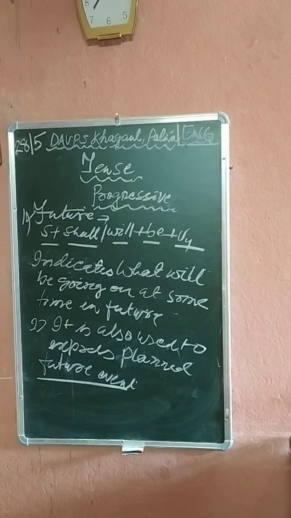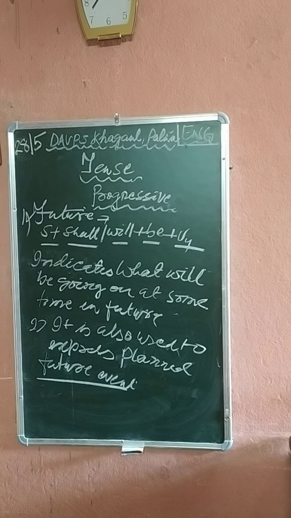Now come to the past progressive. Past progressive is used to indicate uncompleted action of the past. It is also used to indicate persistent habit of the past. Then come to the future.